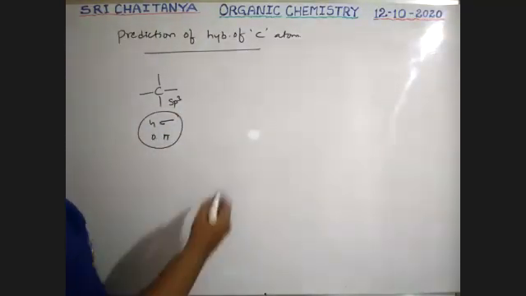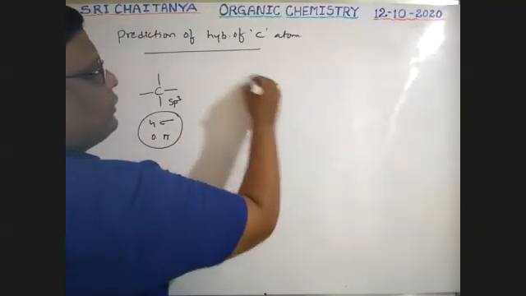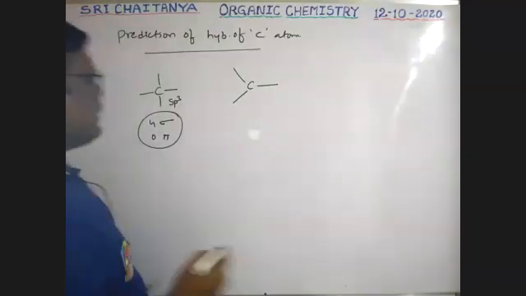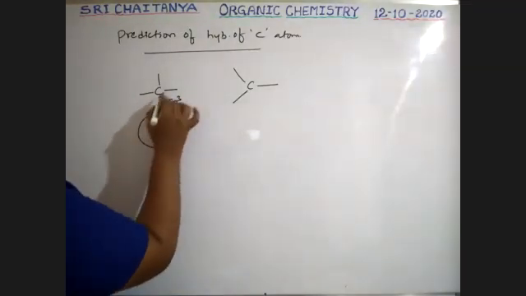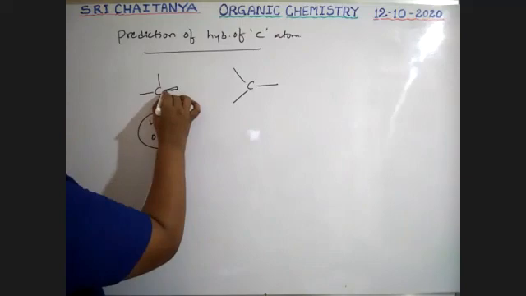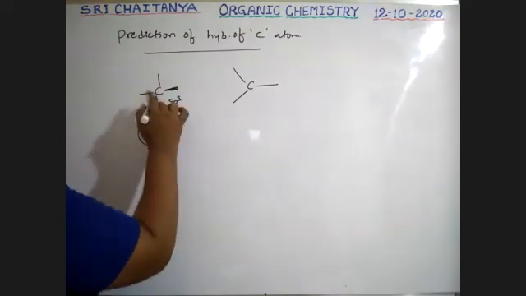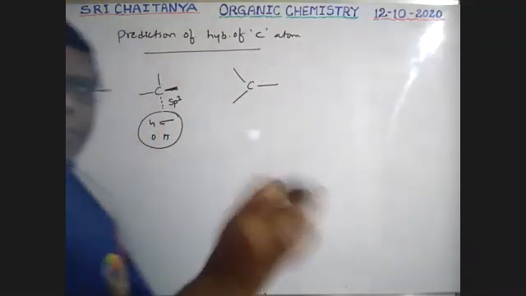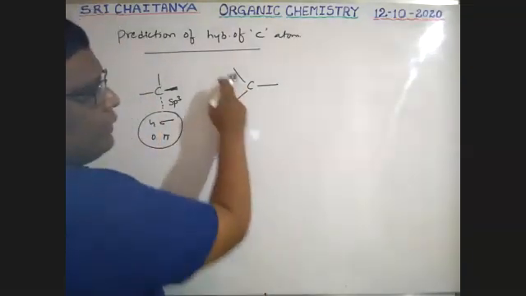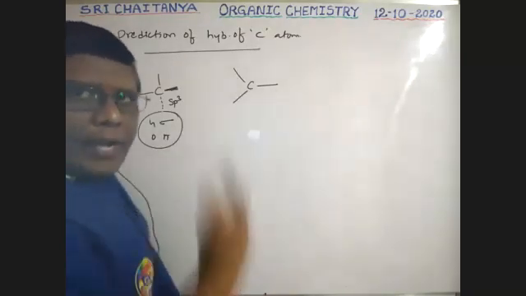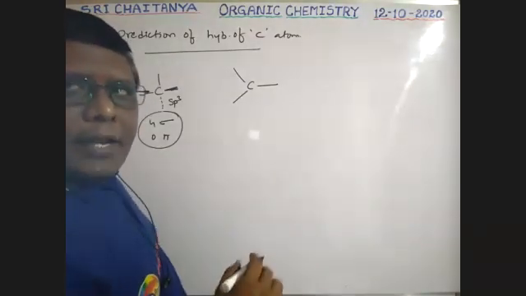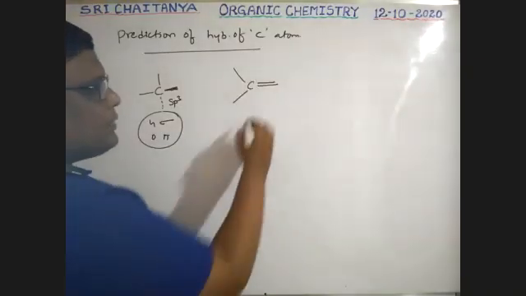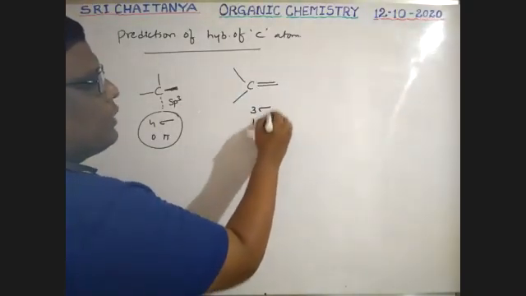Next, carbon with 3 sigma bonds. Among these 4 bonds, 1 bond is wedge and 1 bond is dotted, so only 2 bonds and carbon are in the same plane. Next here, these 3 bonds are in the same plane. So it gives 1 pi bond, that means 3 sigma bonds and 1 pi bond.